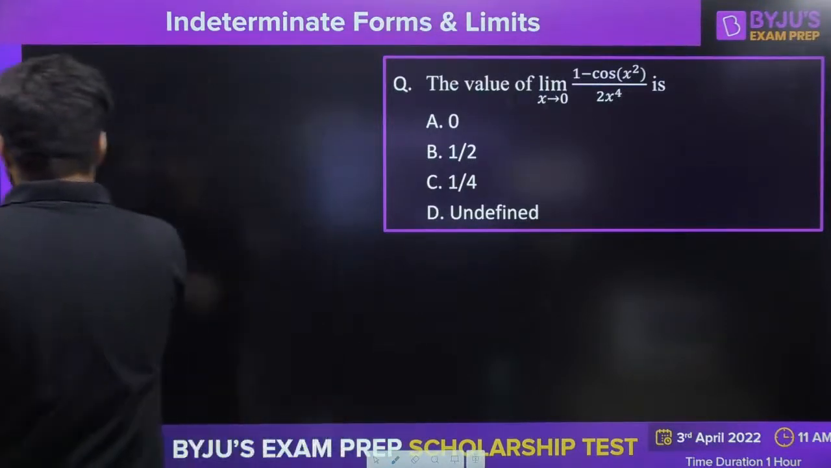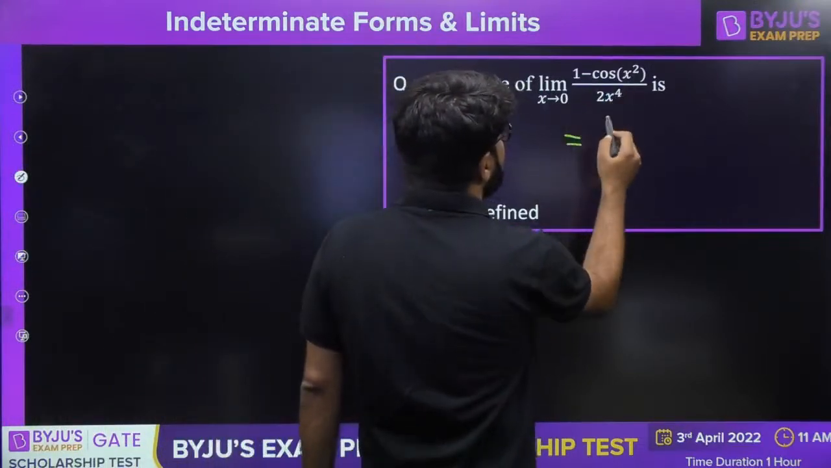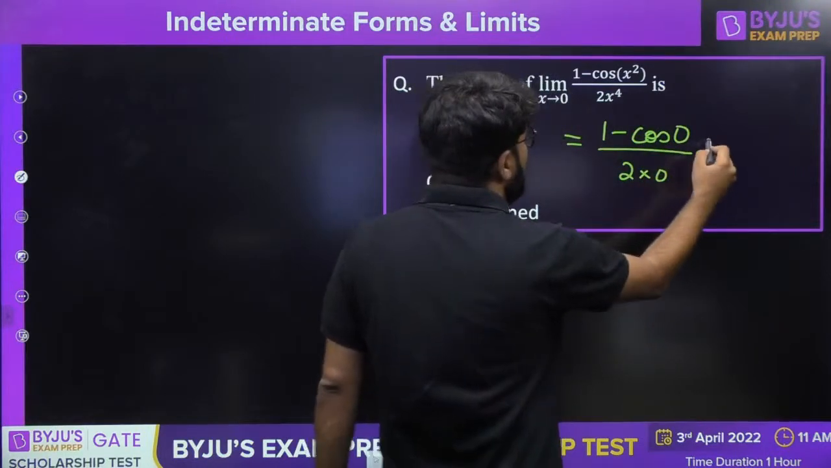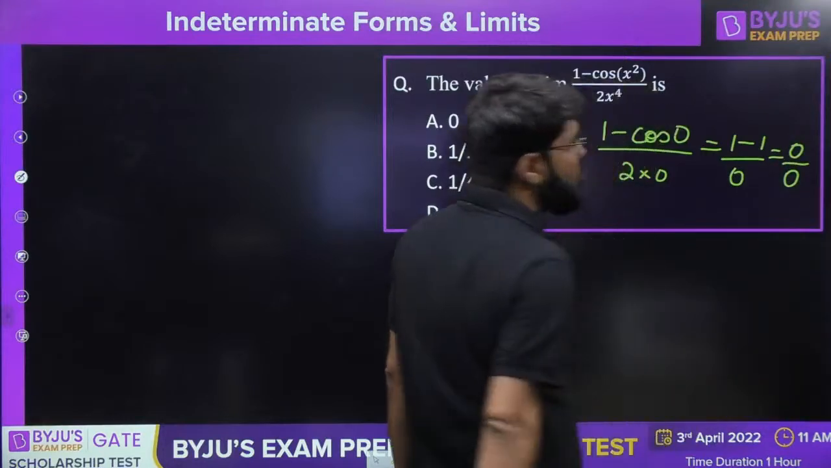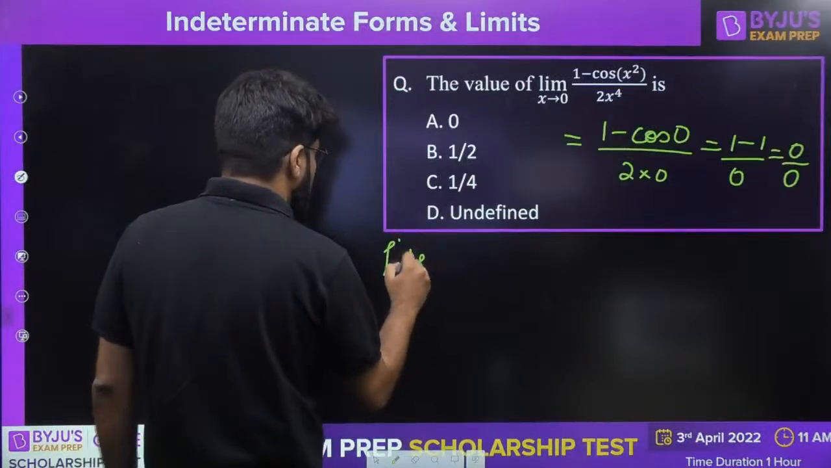So it's a simple case then. What should be the answer? It is given by 1 minus cos of 0 upon 2 into 0. Cos 0 is 1, and 1 minus 1 is 0. So this is the 0 by 0 form, and whenever you have the 0 by 0 form, you will apply the L'Hospital rule.